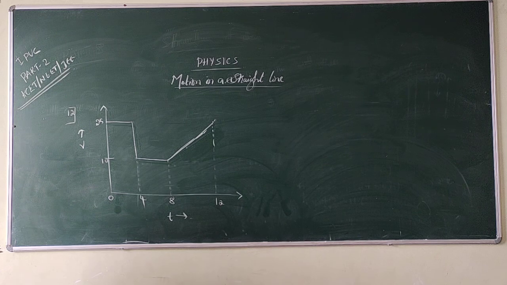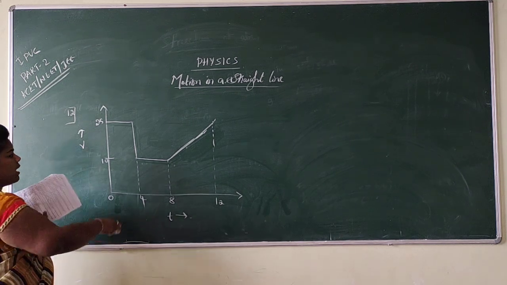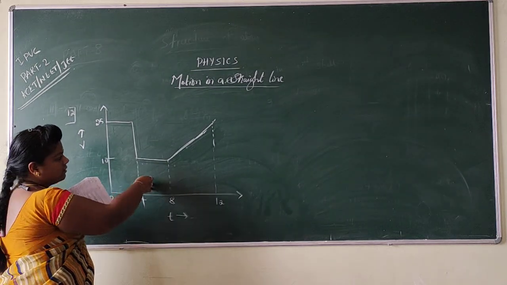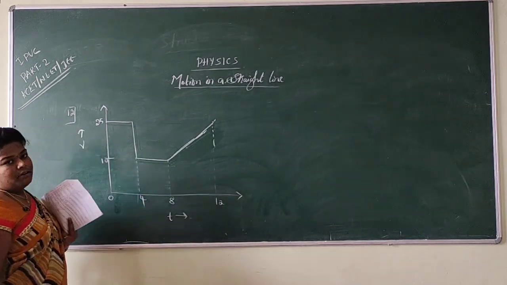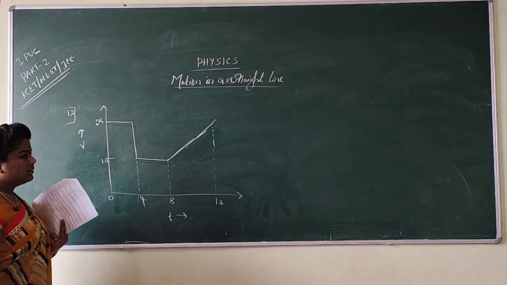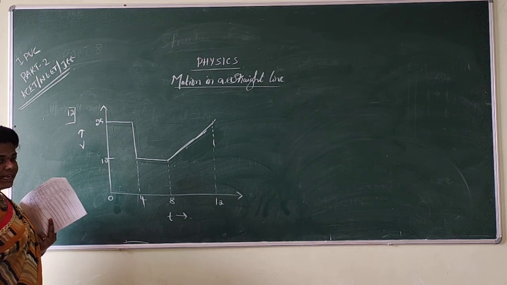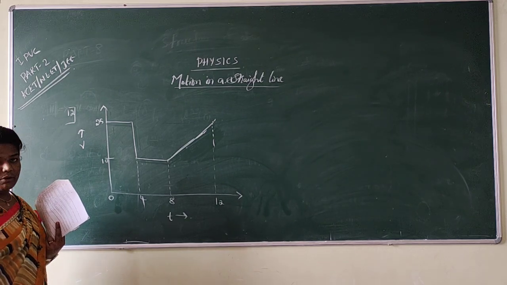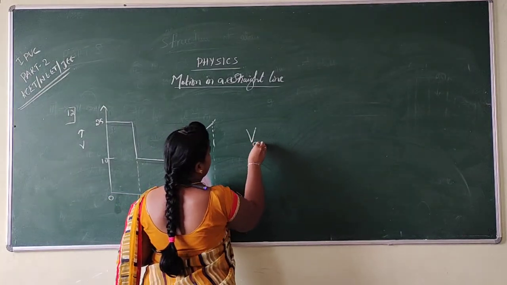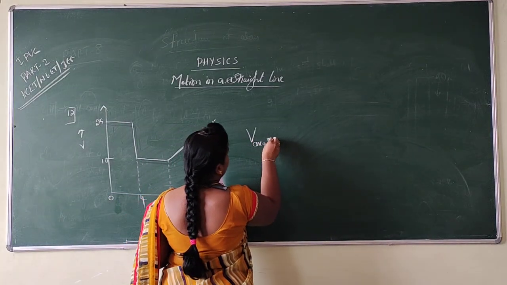Otherwise, if the graph was in this way, we should calculate it with the help of the graph. Here we have one rectangle. Here also we have one rectangle. Again here we have a trapezium. So we have to calculate the average velocity from this graph. Here the average velocity I am calculating with respect to the time.